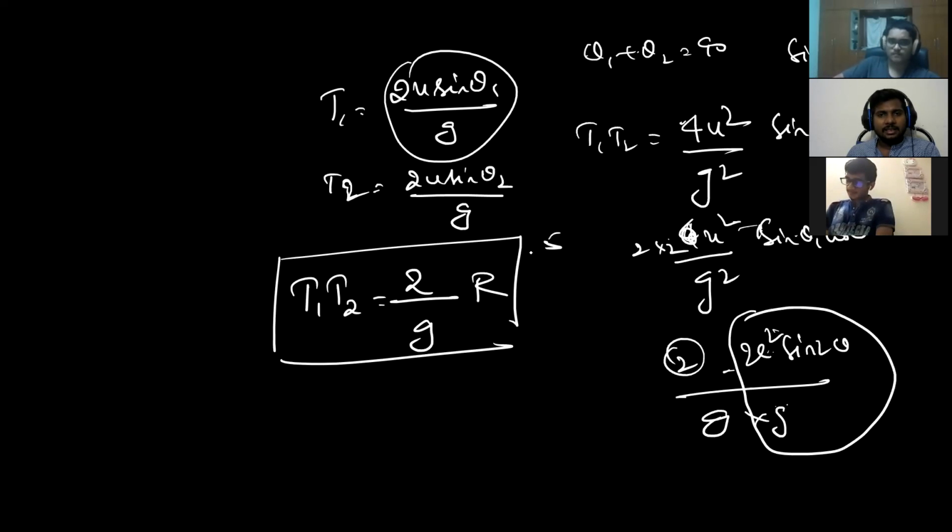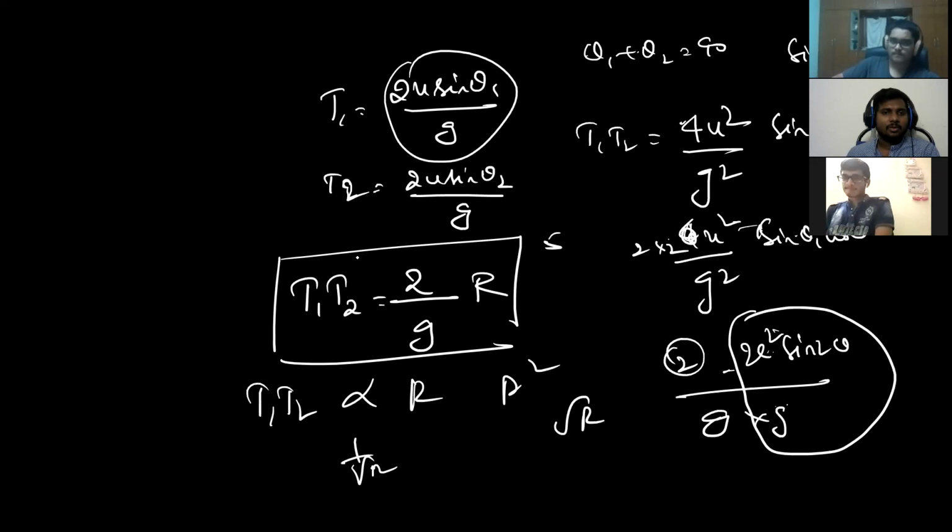In 2019, they asked the relation: T1, T2 is proportional to R square, root R, or 1 by root R? T1, T2 is proportional to R. This derivation I have solved for you just to ensure that you remember it. But this is the main point. Sometimes they give you two angles of projection having the same range, so you have to conclude they have the same range.